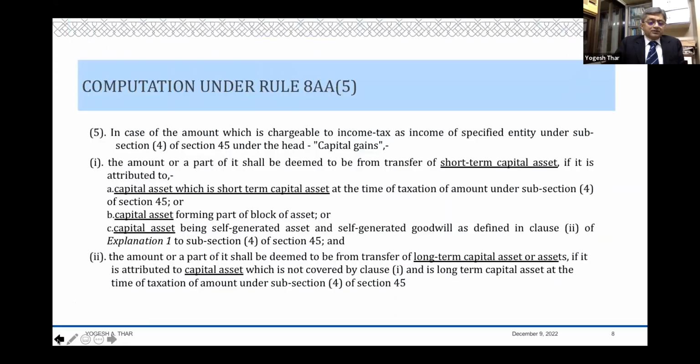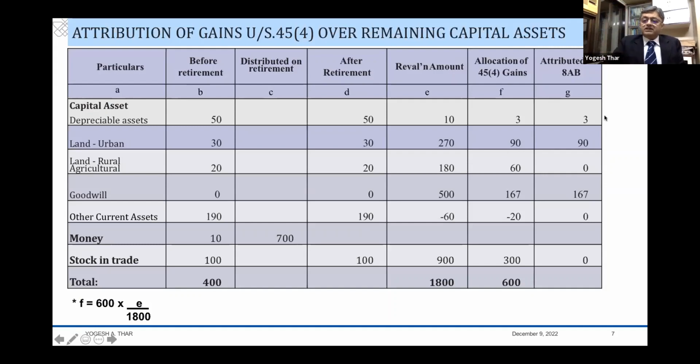Now, so far as this 3 rupees is concerned, when it comes to 48.3, we are told that this will be reduced from the selling price as and when this depreciable asset is sold. Okay. In the same manner, this urban land, 90 rupees, which is attributed there, as and when you sell this urban land, the sale proceeds will be reduced. And in the same manner, goodwill, if you sell this goodwill, then the sale proceeds of goodwill will be reduced by this 167, and you will calculate capital gains on goodwill after reducing this amount.